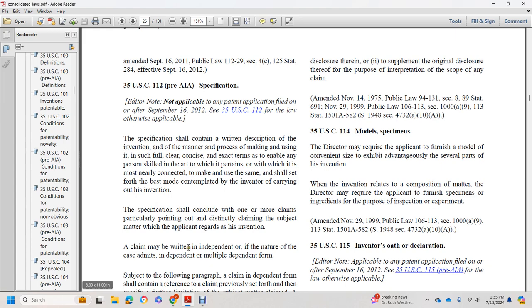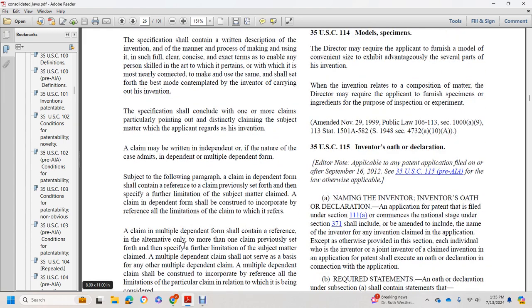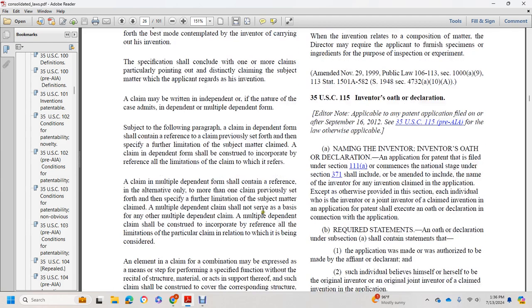A claim may be written in independent or, if the nature of the case admits, in dependent or multiple dependent form. Subject to the following paragraph, a claim in dependent form shall contain a reference to a claim previously set forth and then specify a further limitation of the subject matter claimed. A claim in dependent form shall be construed to incorporate by reference all the limitations of the claim to which it refers.